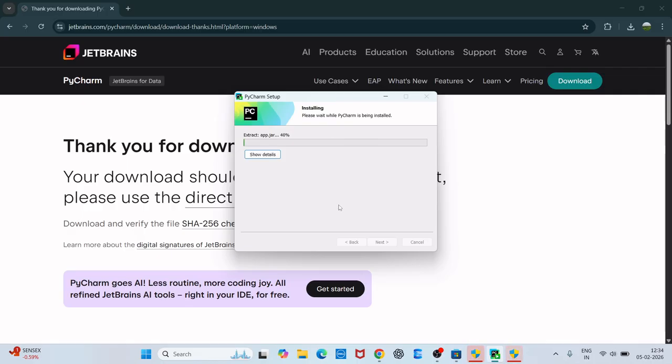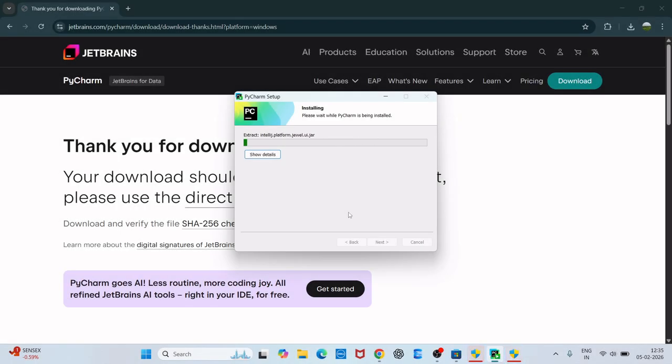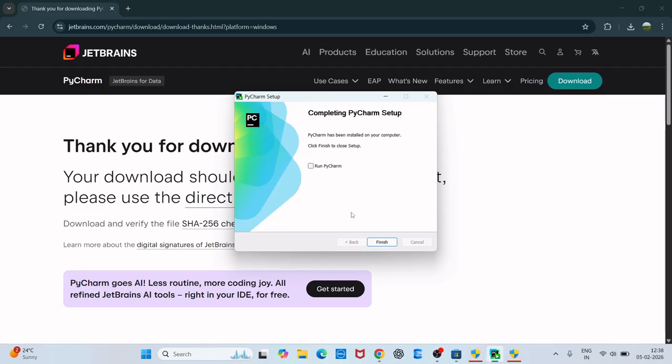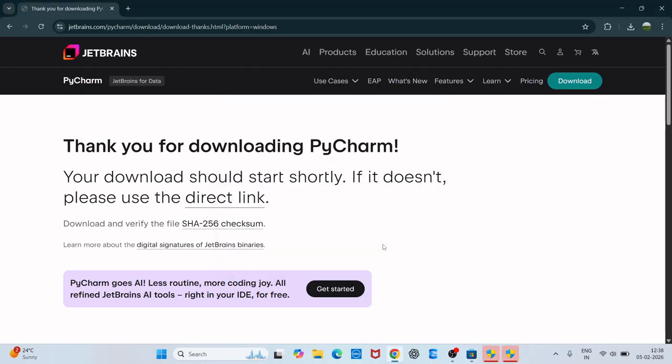It will take a bit of time. Let's wait for it. Once it is done, you click on finish. If you want to run PyCharm, you can click on finish. Now let's see how it works.